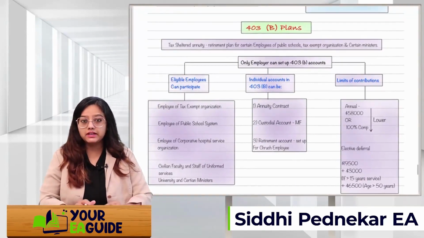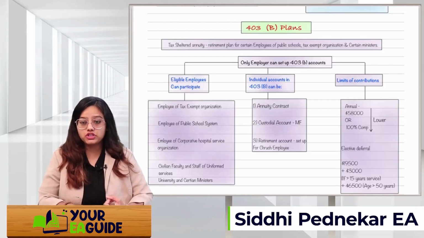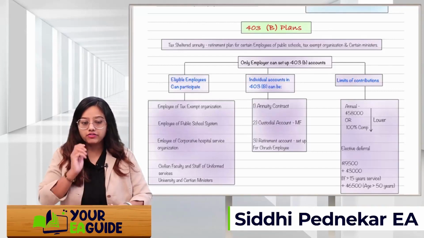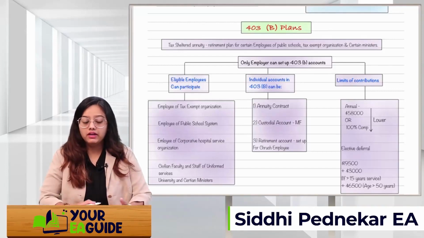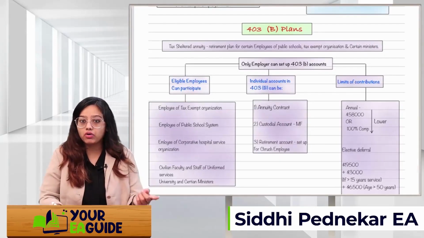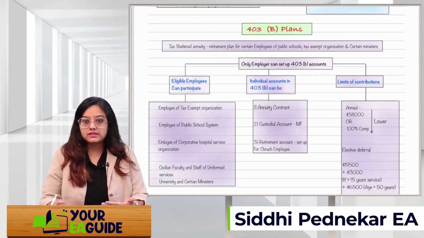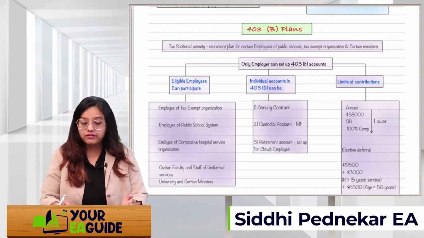Okay, it's basically the tax shelter annuity retirement plan for the employees of a public school, tax exempt organization and certain ministers. And if you are a government employee, then only the employer can set up this plan. Employees themselves cannot go and set up a 403B plan. It's because they are only for eligible employees.